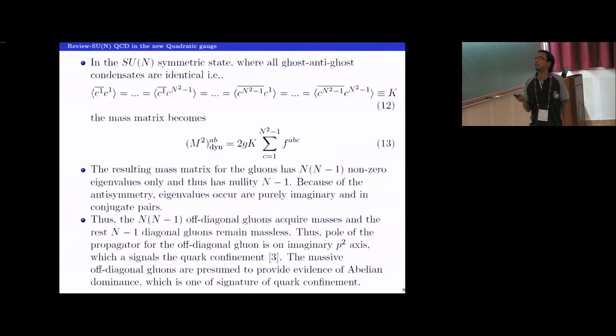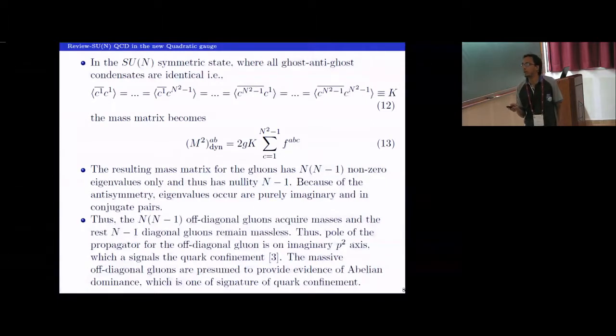When I diagonalize, things become interesting when we take all the condensates to be equal. When I take all the condensates to be equal, I get this matrix. It is composed of the structure constants of SU(N). This matrix is very peculiar. No matter what n you choose, it always has n into n minus 1 non-zero eigenvalues and n minus 1 zero eigenvalues, right? And this matrix is purely antisymmetric, so the eigenvalues which occur are purely imaginary and they always occur in conjugate pairs, right?